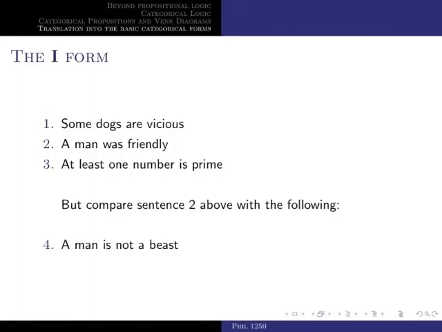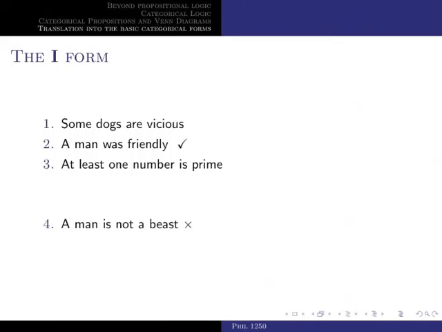Compare 2 with 4. 2 is definitely particular, but 4, at least in its most obvious interpretation, is not particular. When we say a man is not a beast, what we're saying is that men in general are not beasts. So 4 definitely wouldn't belong to the I form. So again, we have another case in which translation into categorical form is not automatic, but you have to pay attention to the meaning of the sentence you're about to translate.